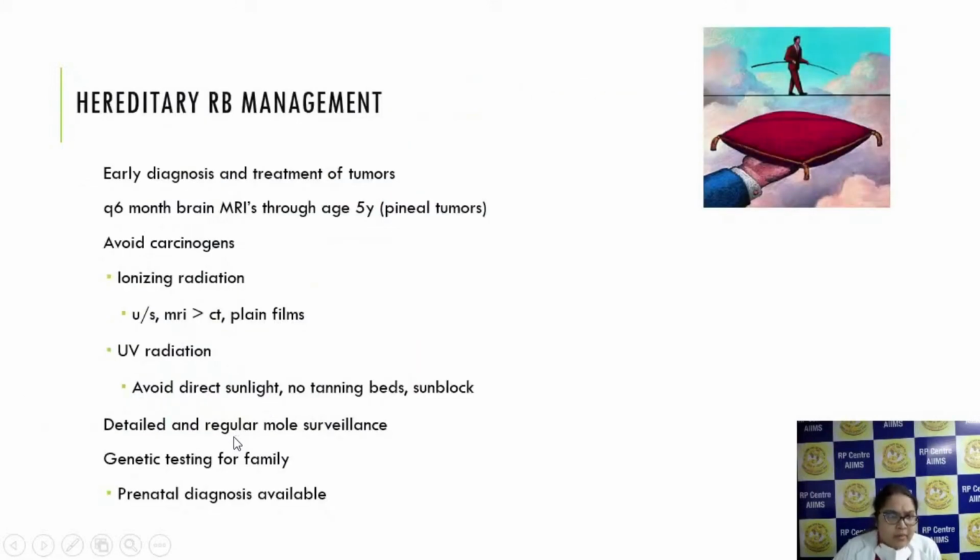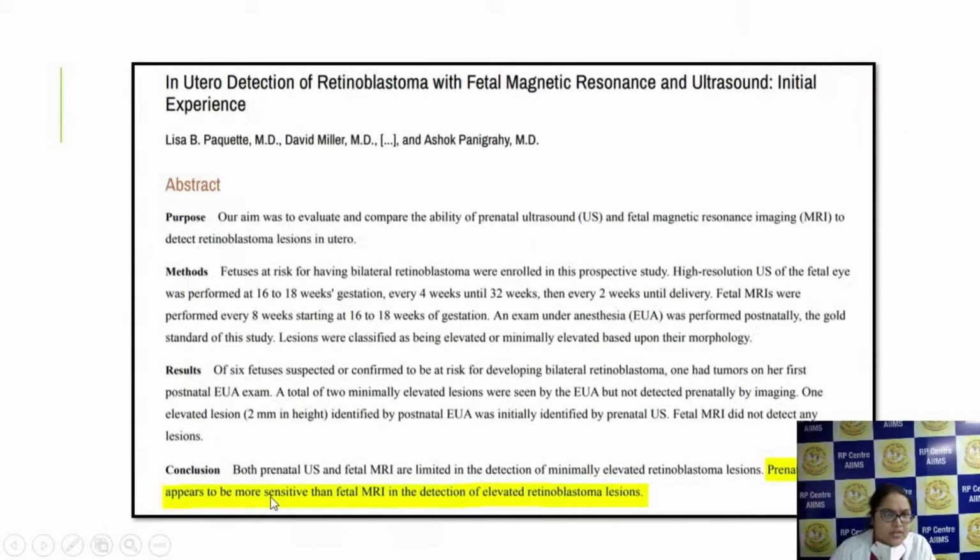So coming to hereditary RB management, early diagnosis and treatment of the tumor is required. A 6-monthly brain MRI is required till 5 years of age. You have to avoid carcinogens, and ionizing radiation such as CT should be avoided, UV radiation should be avoided, and detailed and regular mole surveillance should be done. Most importantly, genetic testing and prenatal diagnosis are very, very important.